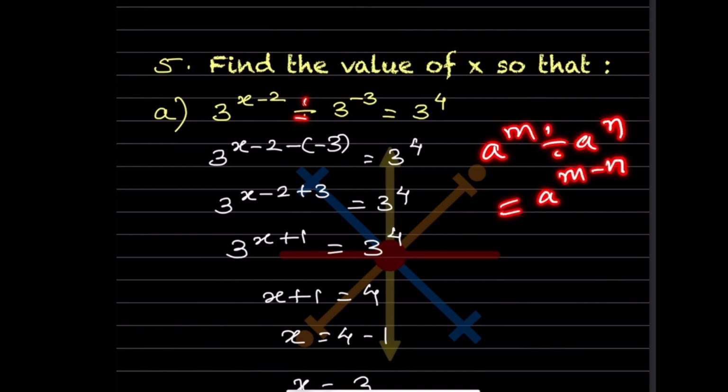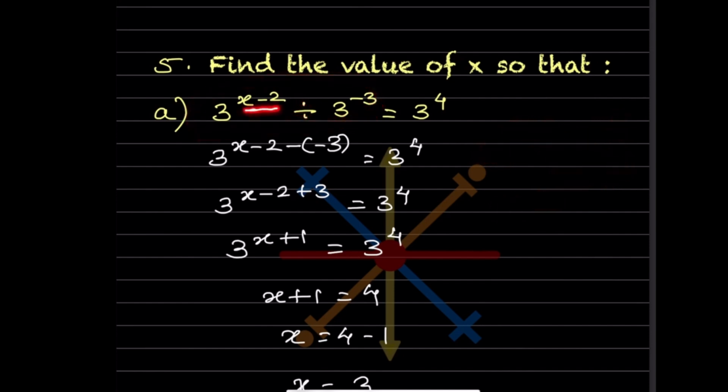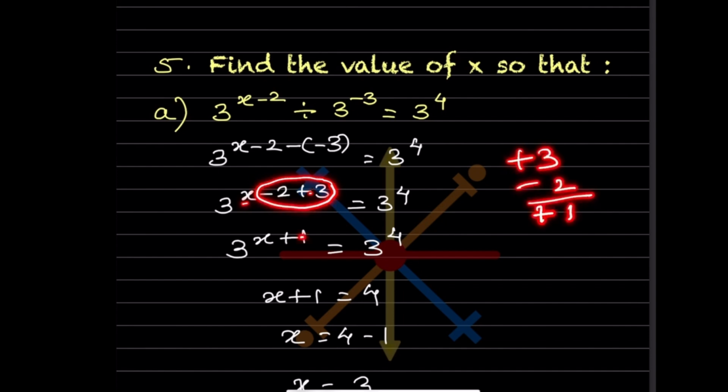So here we can see this is in the same form. So what are you going to do? This is the exponent. So x minus 2 minus, and this is minus 3. So you are going to put a bracket because there are two negative signs. And this let us write as it is. So now what will you do? 3 raised to, we have to just remove the bracket, so minus minus becomes plus, rest of the same. So here x minus 2 plus 3, means plus 3 minus 2, that will be 1. So you are going to write here plus 1.